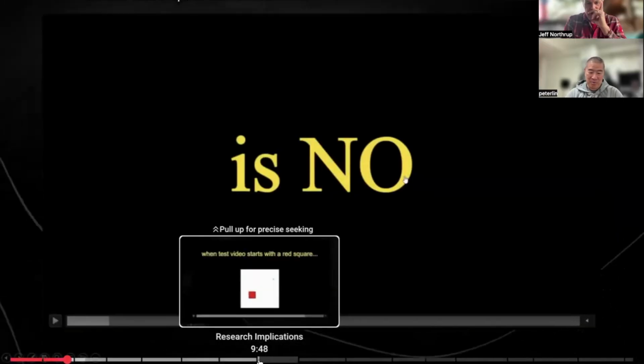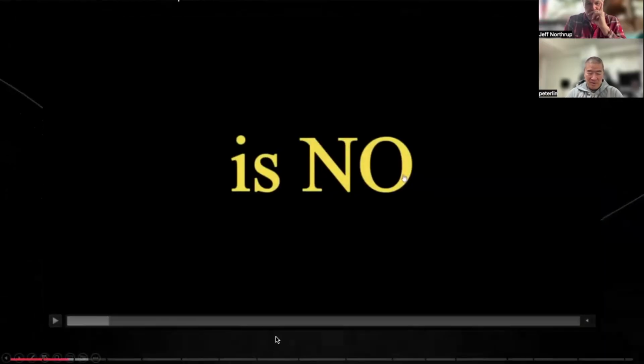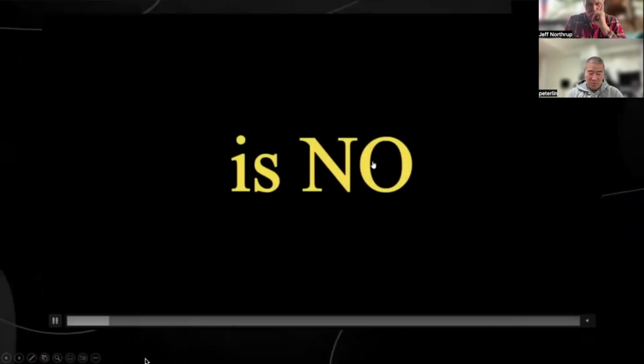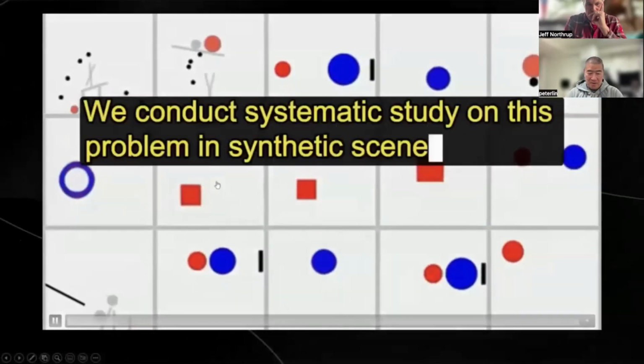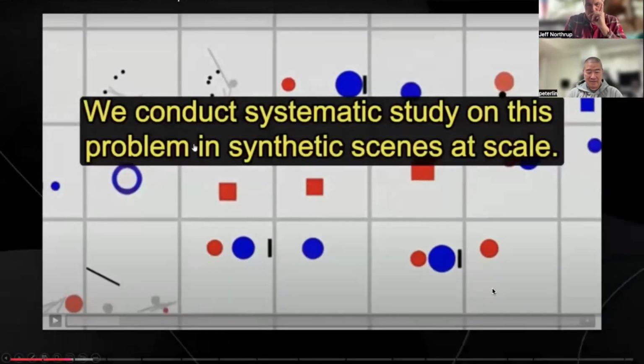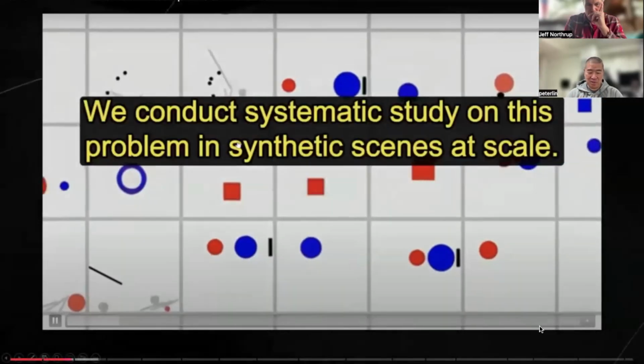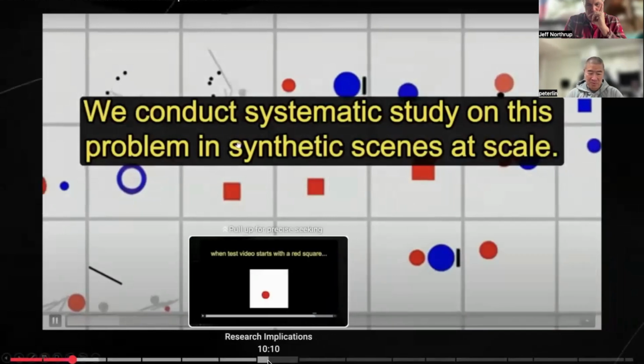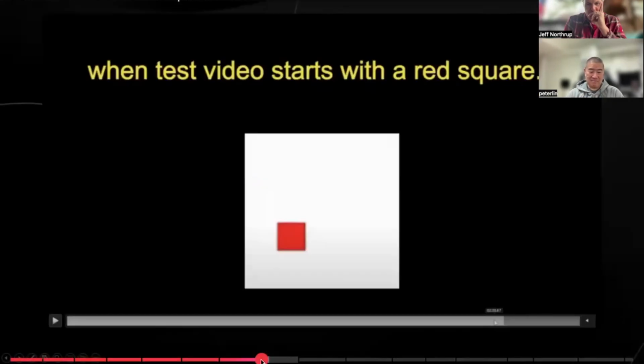And to investigate, what they did was they did this experiment with red squares and blue squares and red circles and blue squares, where they trained it and then they tried to prompt it to generate a new video. And what they found was it basically failed.